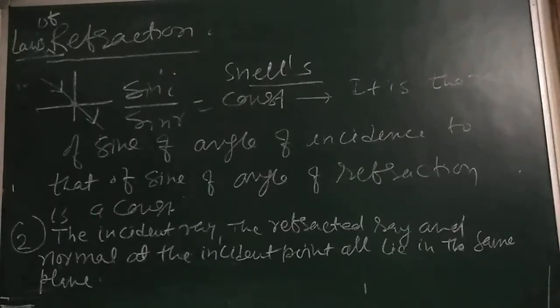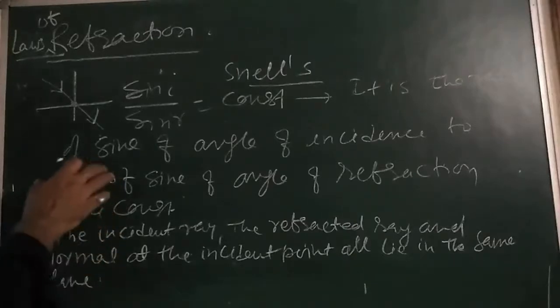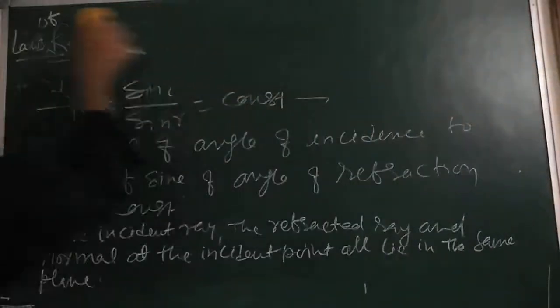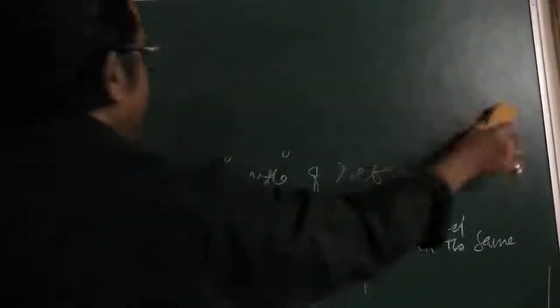Write down, dear children. So I can say the refractive index of second medium with respect to the first medium.